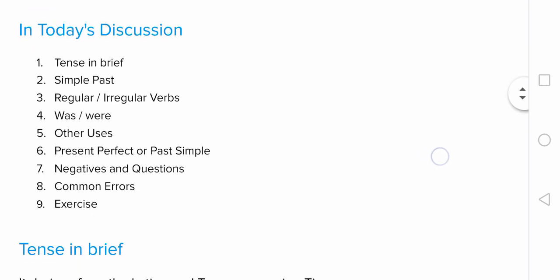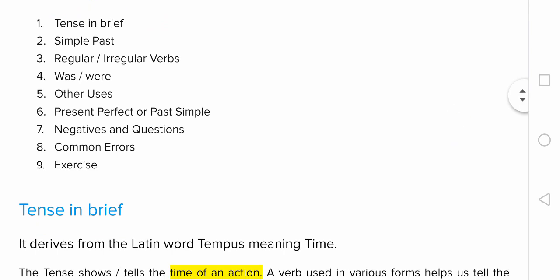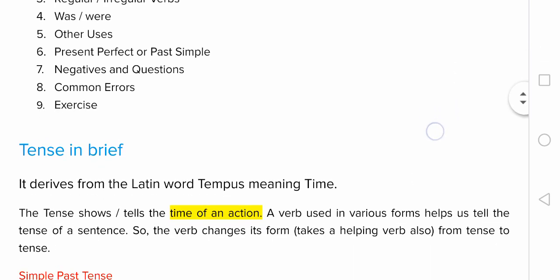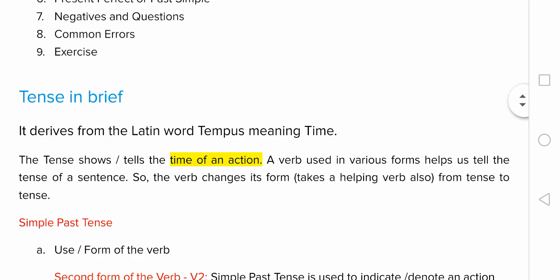And before we proceed to discuss what a simple past tense is, let us discuss what a tense is in brief. The word tense derives from the word tempus, meaning time. Thus, tense tells us the time of an action. And we use a verb to indicate the tense of a sentence.